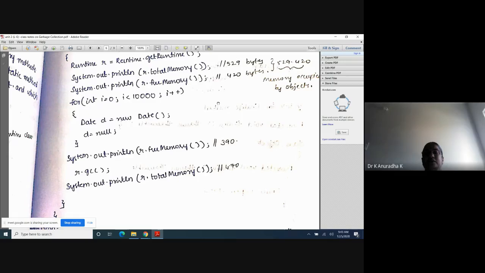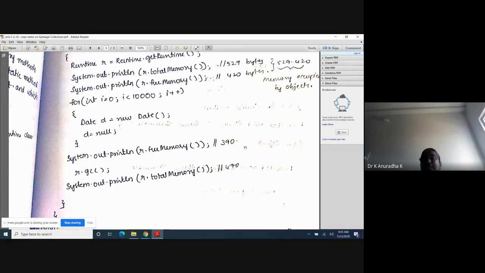It will destroy some objects, but we don't know how many objects are destroyed by the garbage collector when it enters the memory. Because of that reason, System.out.println(r.totalMemory()). Again I am taking the memory. Now see here, if you observe, 470. Actually, if it destroys all the objects, you may get nearer to this now.